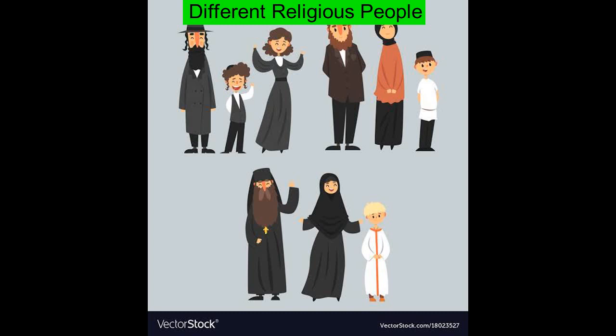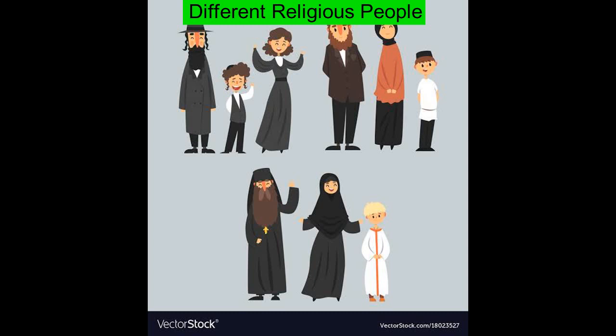They have different faith and worship, and different names of gods. But actually, God is universal.